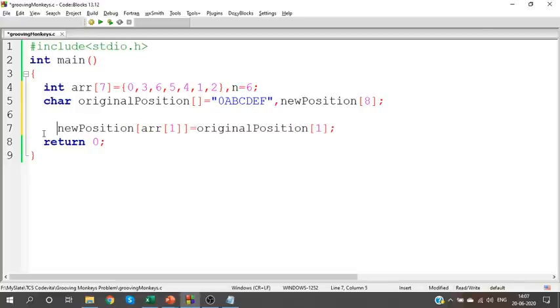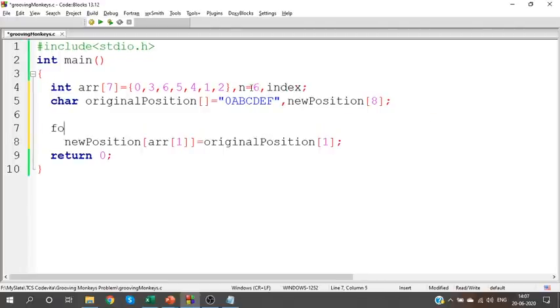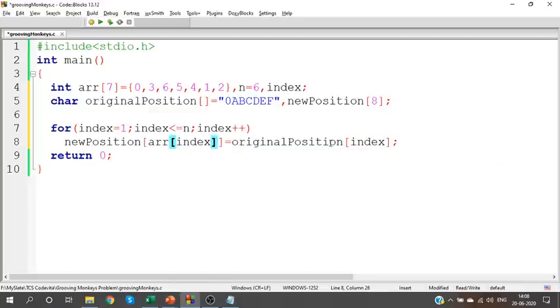So create a loop for this. Let me have a variable index. Index starts from 1. Starting with the first index, guys. Ignore the 0th index. Index less than or equal to n, index plus plus. So for each index, calculate the new position. Clear? For each original position value, calculate the new position. Yes. So after doing this, what will be your output? Let me just print and show you the output.